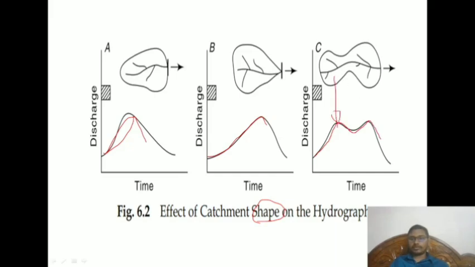Depending on the size and shape of the basin, this will be affected. That means after a peak there will be a decline, like a falling curve, then another rising curve. These kinds of things we can observe with respect to shape and size.